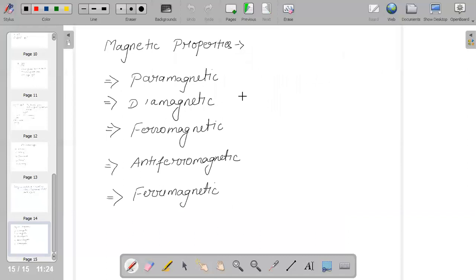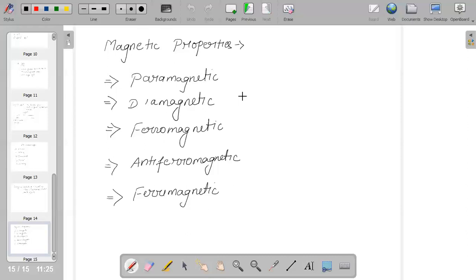Transistors are manufactured by keeping a layer of one type of semiconductor between two layers of the other. So there are many applications of n-type and p-type in our day-to-day life, basically in all the electronic instruments which we are using. And another property we talk about is our magnetic property.